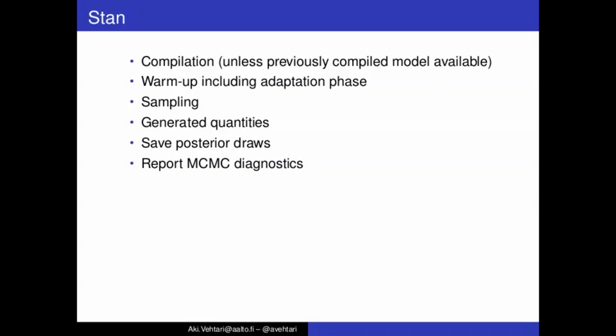We store these posterior draws. There can also be generated quantities, additional quantities not needed in the actual log density computation. And when we have collected the posterior draws, we can compute different Markov chain Monte Carlo diagnostics, which tell whether this computation worked well.